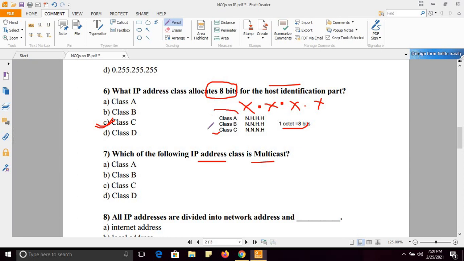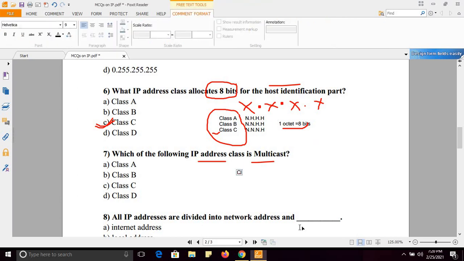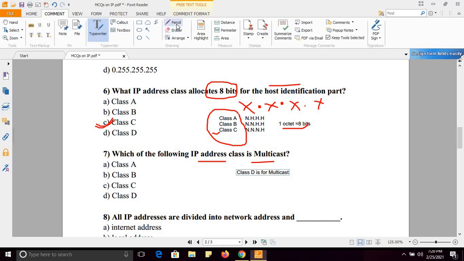I have explained class A, class B, class C. And what you need to remember is class D is for multicast. So right answer is option D.